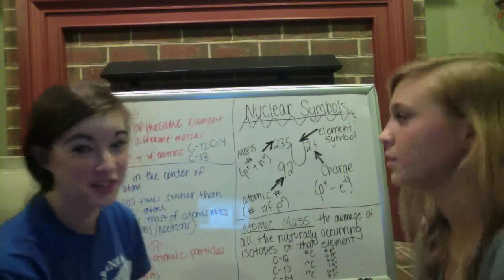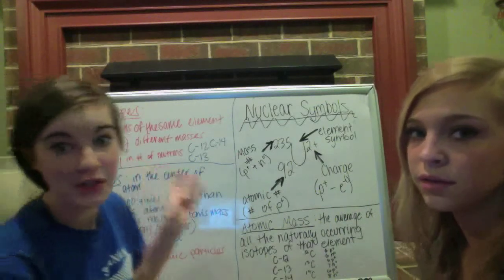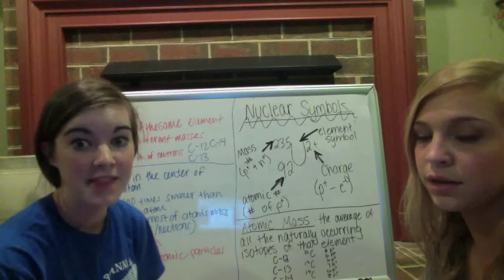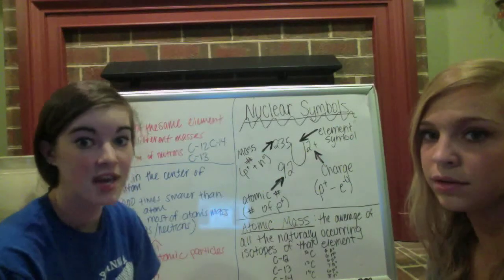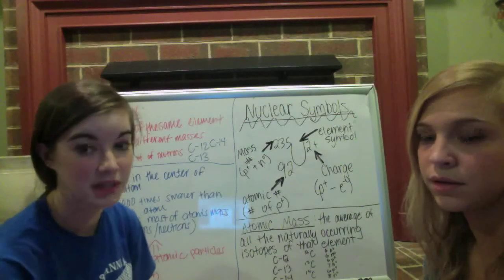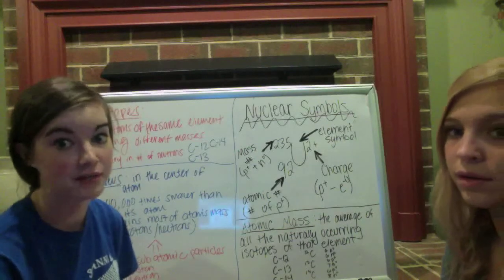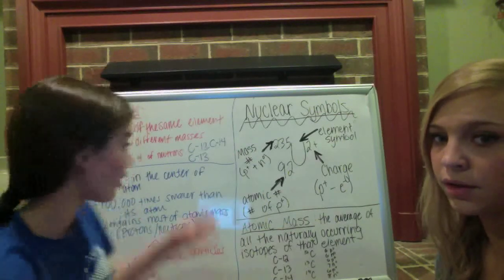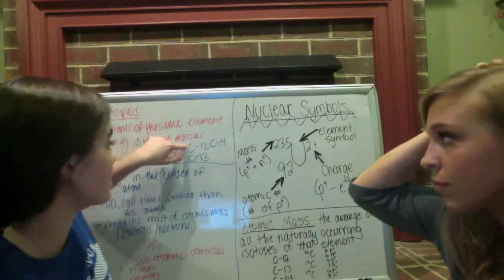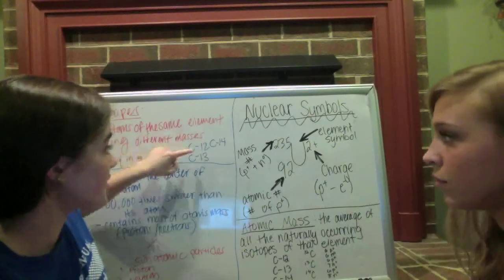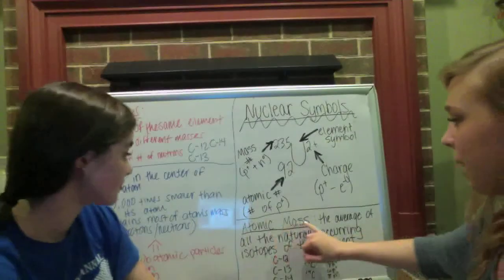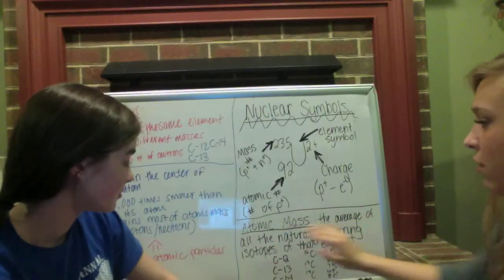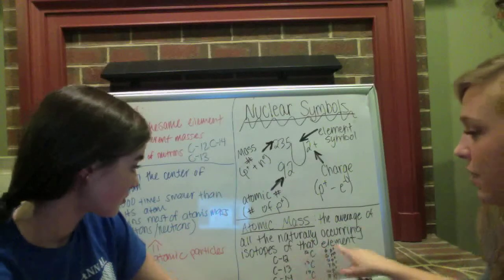Now for isotopes. Isotopes are atoms of the same element. They have the same number of protons, they just have different masses because of the different numbers of neutrons. And with carbon, isotopes are C12, C13, and C14. So for atomic mass, it's basically just the average of all the naturally occurring isotopes of that element.